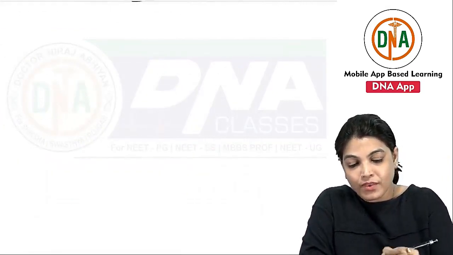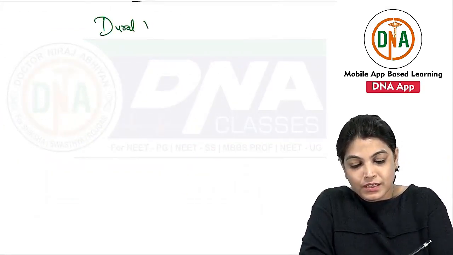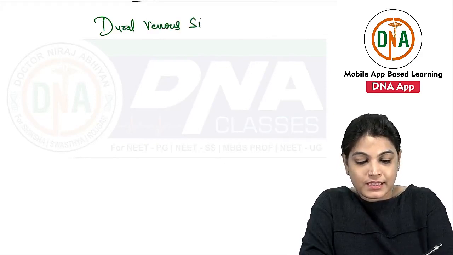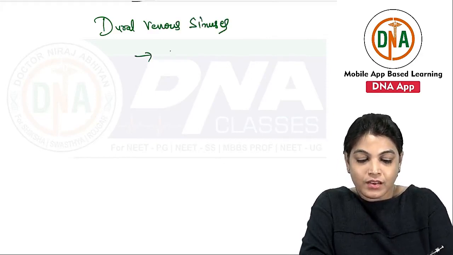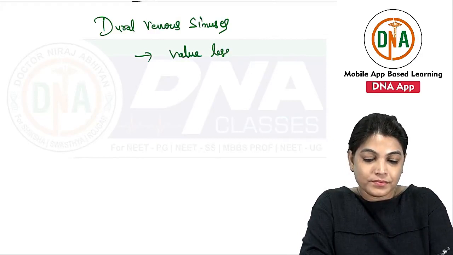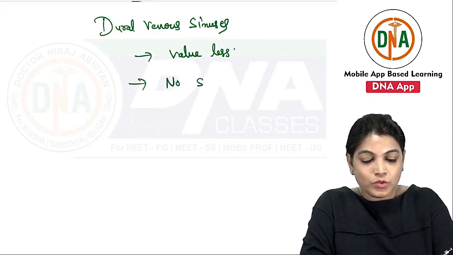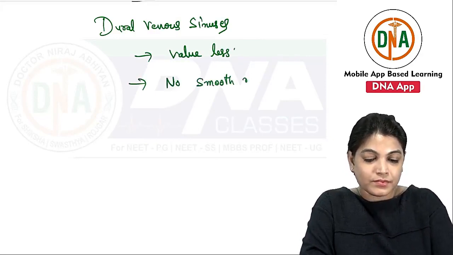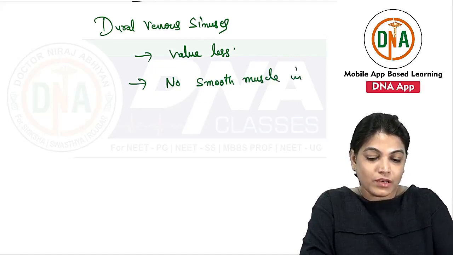Write down: dural venous sinuses are valveless. They have no smooth muscle in their walls.